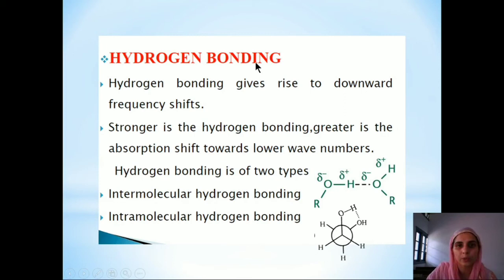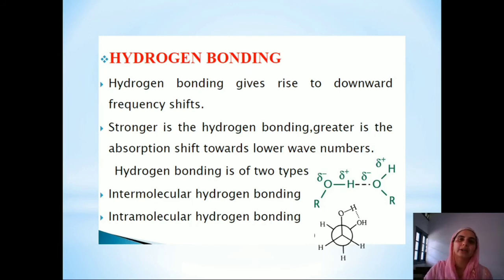Now coming to the hydrogen bond. Hydrogen bond is a bond between the hydrogen and the electronegative atom. Now taking the example of the alcohol, this one is hydrogen bond and the electronegative atom is oxygen. As this bond forms, the electron density in this bond decreases. This means that this bond becomes weakened. So the bond strength decreases, which means that the force constant will also decrease and the wave number will also decrease. So hydrogen bonding gives rise to downward frequency shift. Stronger is the hydrogen bonding, greater is the absorption shift towards the lower wave number.